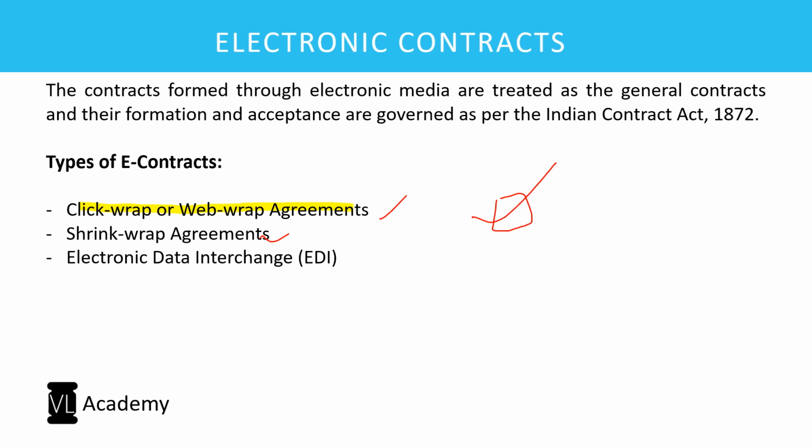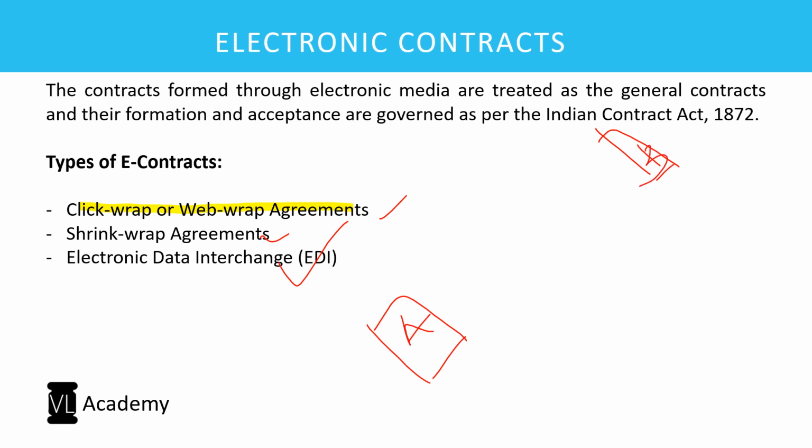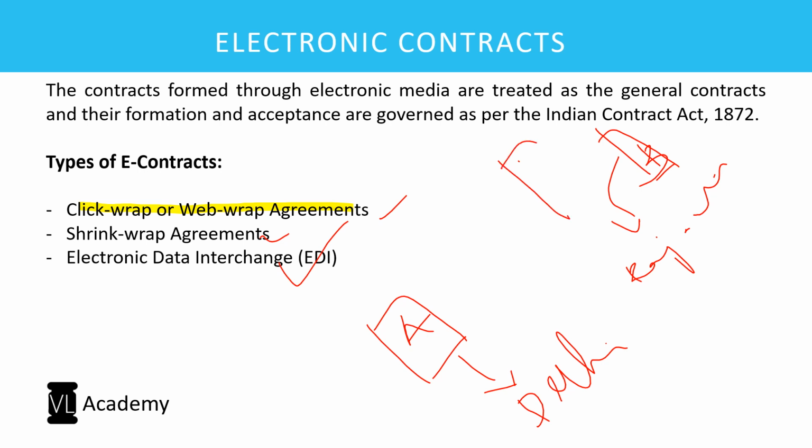And finally, electronic data interchange. This is very interesting, right? For this, I would recommend you to imagine a situation wherein there is a company A and there is a company B. Imagine company A is in Delhi, company B is in Rajasthan, right? So there is a factory in Rajasthan for which the raw material is being supplied from Delhi. So what happens is there will be a system at the production or the manufacturing facility of B in the factory. That machine, let us say, is in the form of a computer.